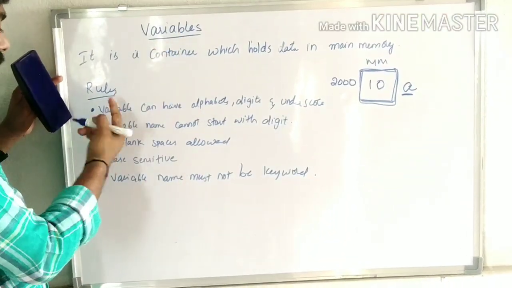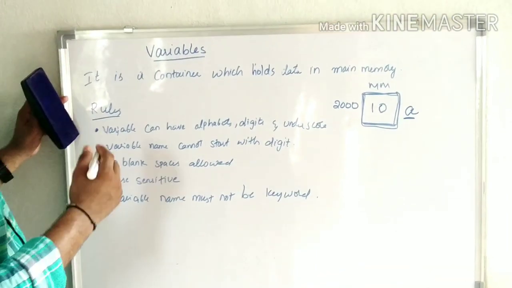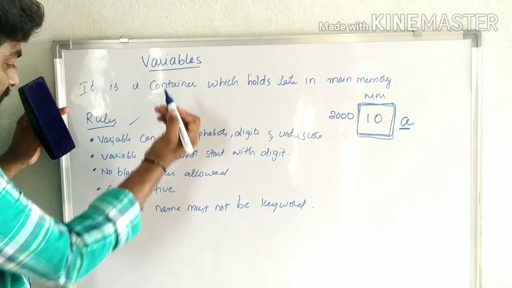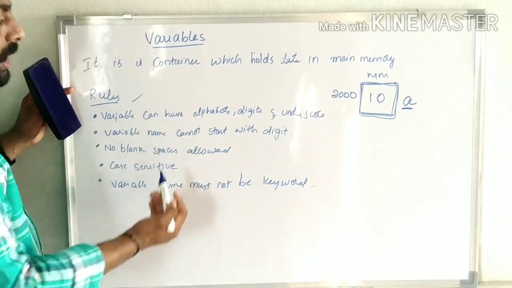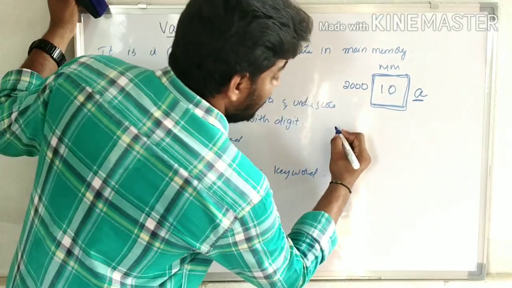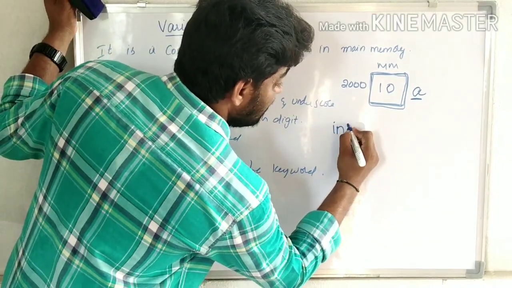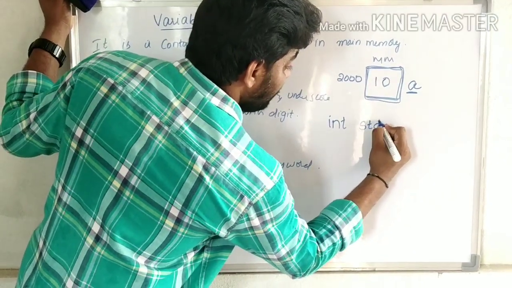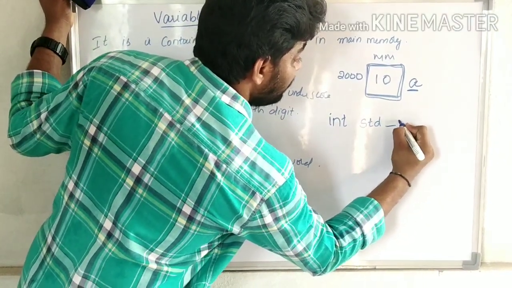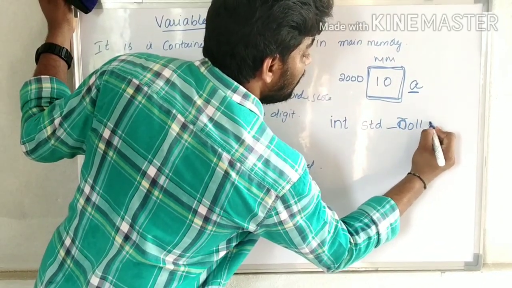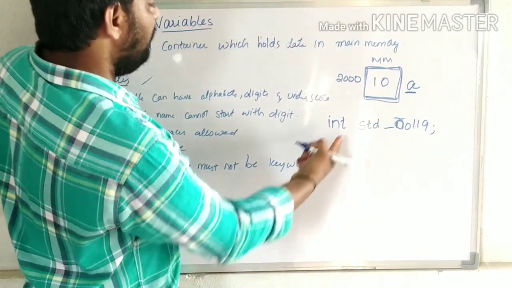Next, we have some rules for these variables, on how to write the name of a variable. A variable can have alphabets, digits and underscore. For example, this is a variable: std, underscore student, roll number 9. These are variables.